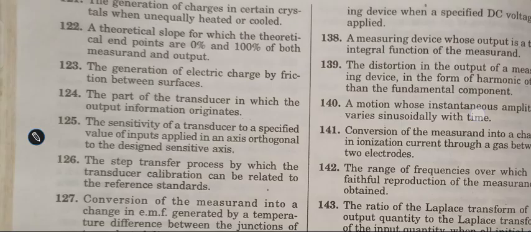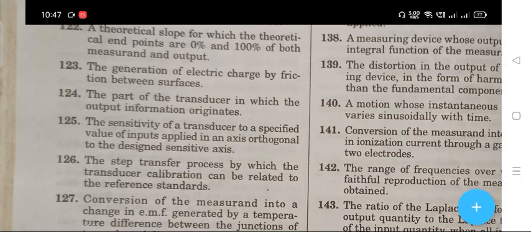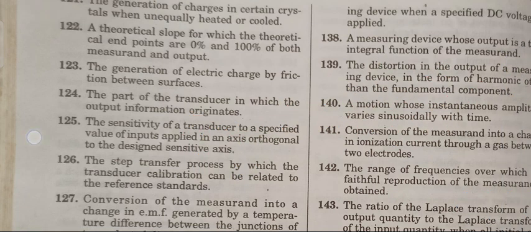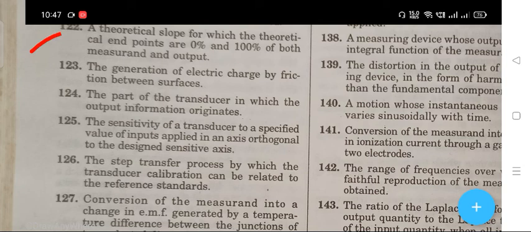The next question, number 121: the generation of charges in certain crystals when unequally heated or cooled. The right answer is pyroelectric effect.